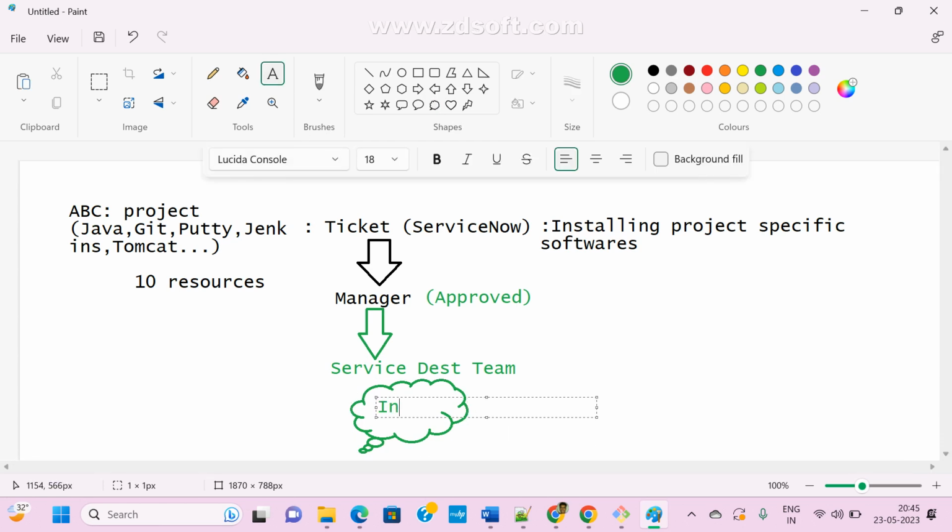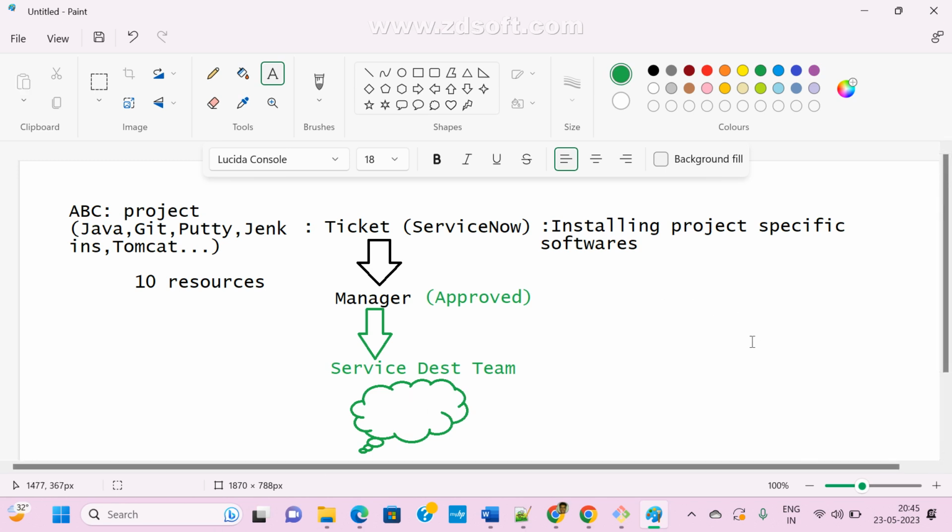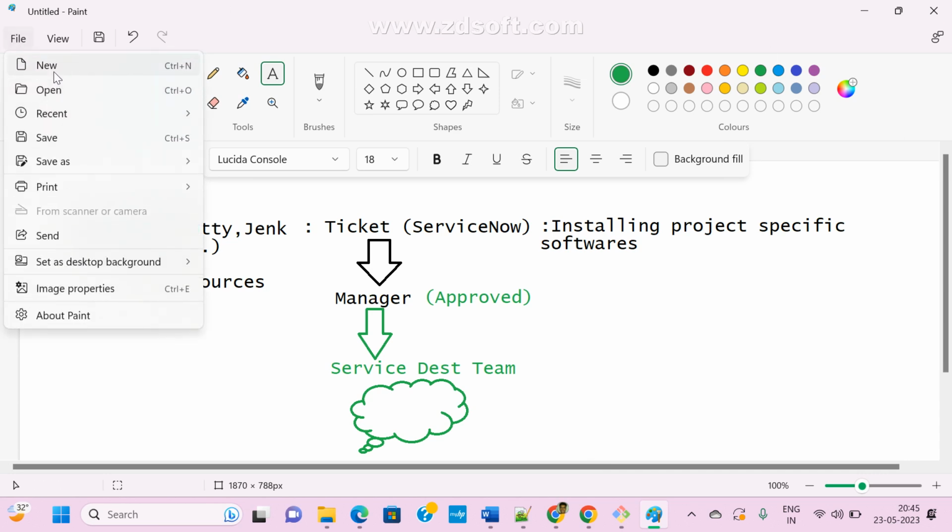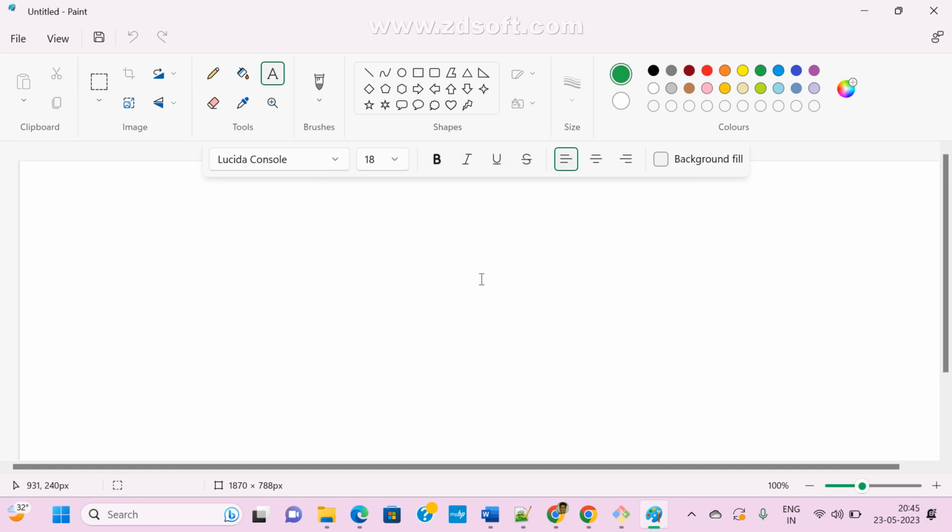This was before, three years ago, when everyone was sitting in the office. Now after Corona, everyone is sitting at home. So how does this guy install all the packages on my machine? Now the scenario is, we need to go for a configuration management tool.